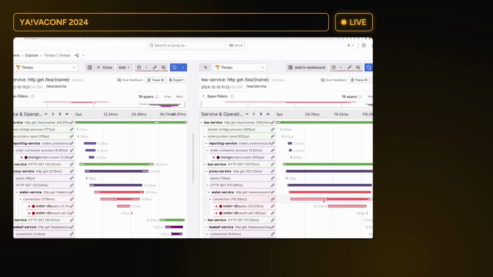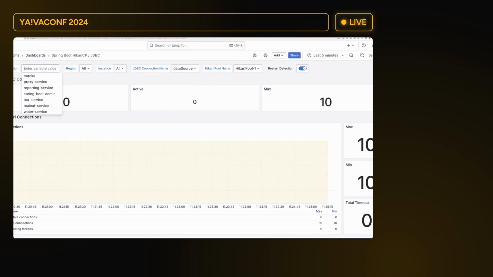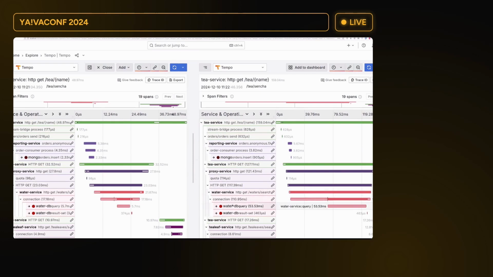So I have a hunch that the problem might lie with the database, because here we're getting a connection and it takes some time to actually get it. So how can we confirm that? Let's take a look at the dedicated metrics for the connection pools. Here we're using Hikari. So our potential culprit is the water service database.